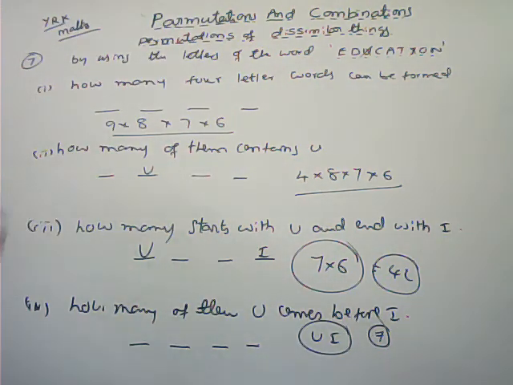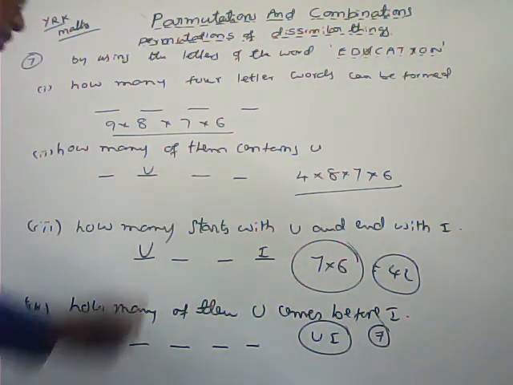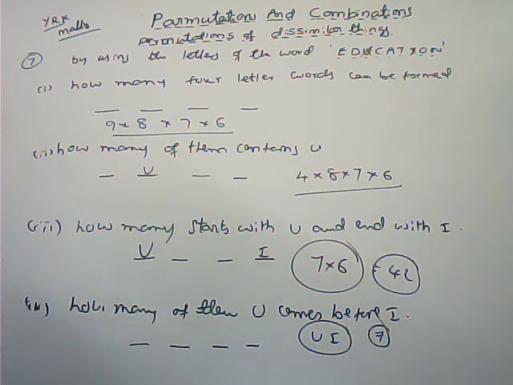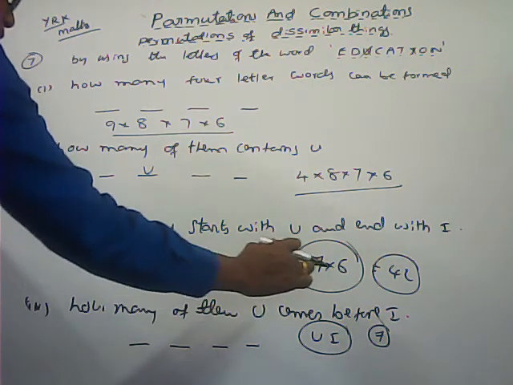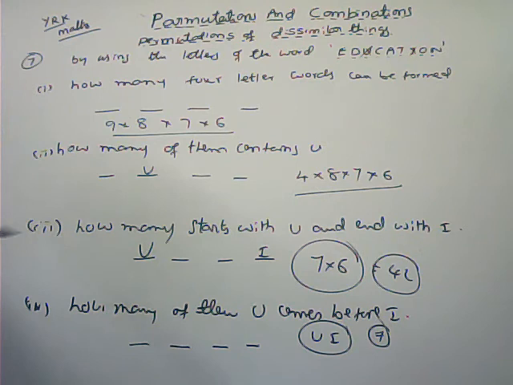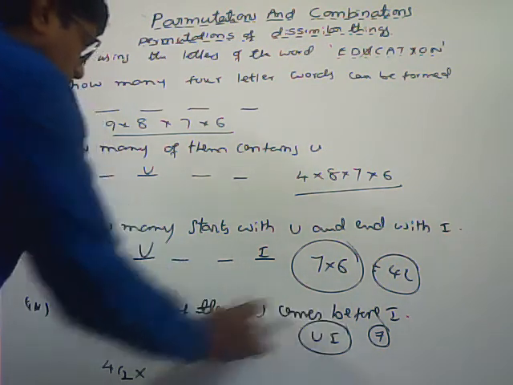So here we have to arrange so that in every 4-letter word U always comes before I. First, what I am doing is selecting 2 blank places. Here total 4 are there. The number of ways of selecting 2 blank places is 4C2. Here I selected 2. In that 2, I am arranging these two, U and I, in the desired order.